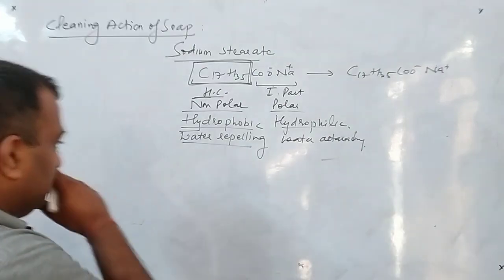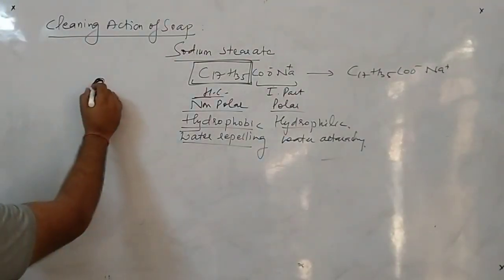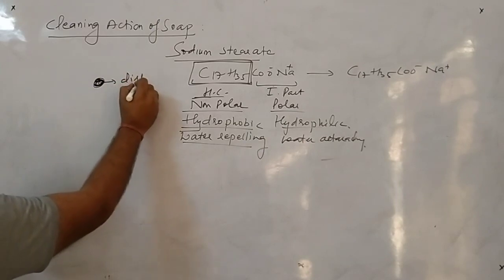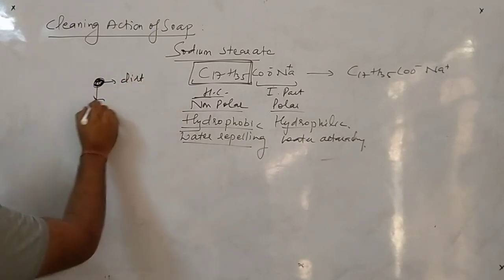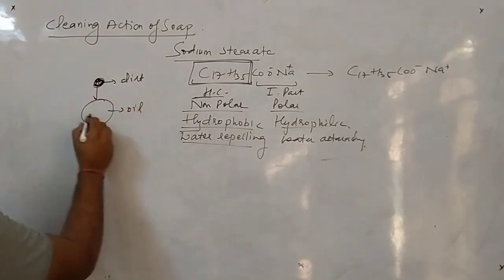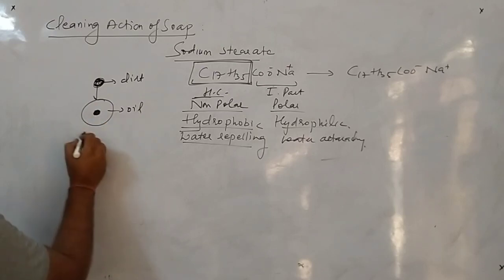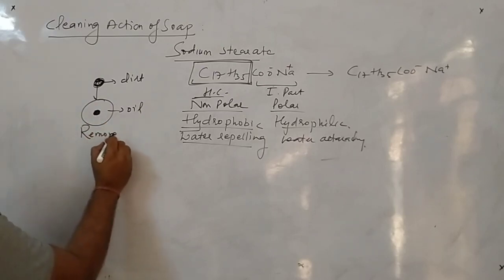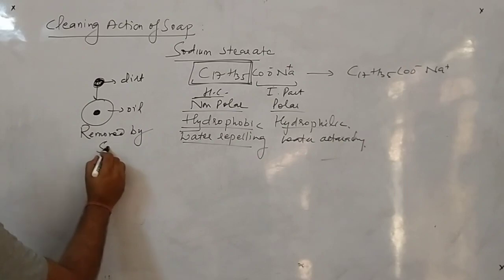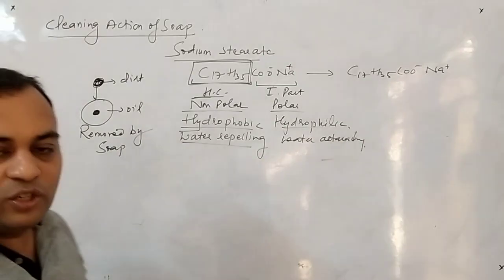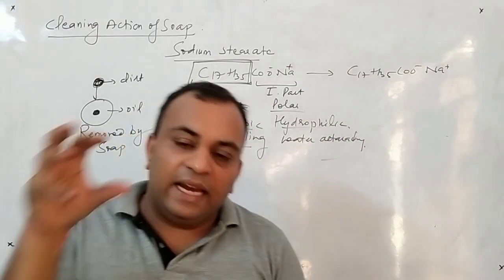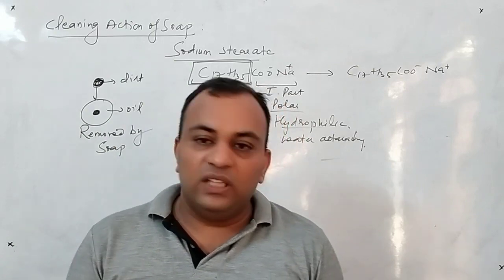So what happens here, students? Suppose this is a dirt particle. This dirt particle is normally entrapped in the oil. Clear? And this is removed by soap. So which type of dirt particle is removed by soap? That dirt particle which gets entrapped in the oil, that we can remove with the help of soap.